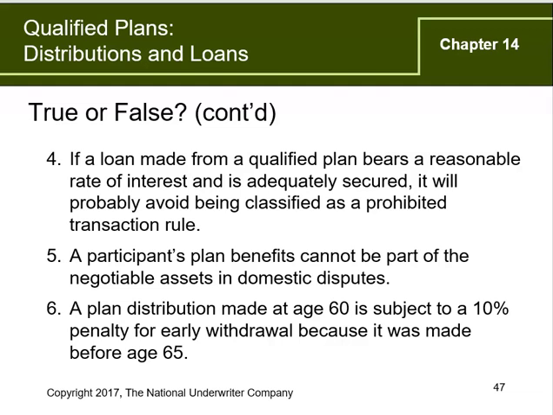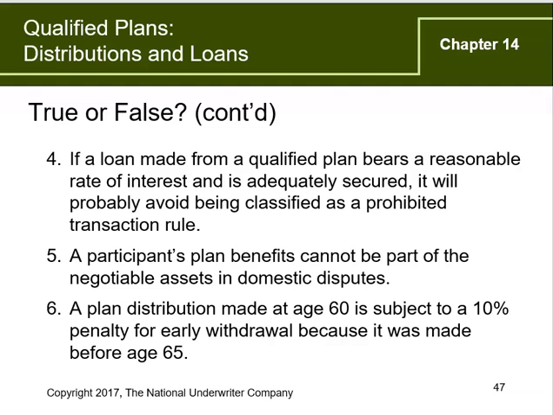So in those cases, they would not be part of negotiated domestic disputes, but the court would have already included what needs to go to the spouse, the divorced individual.